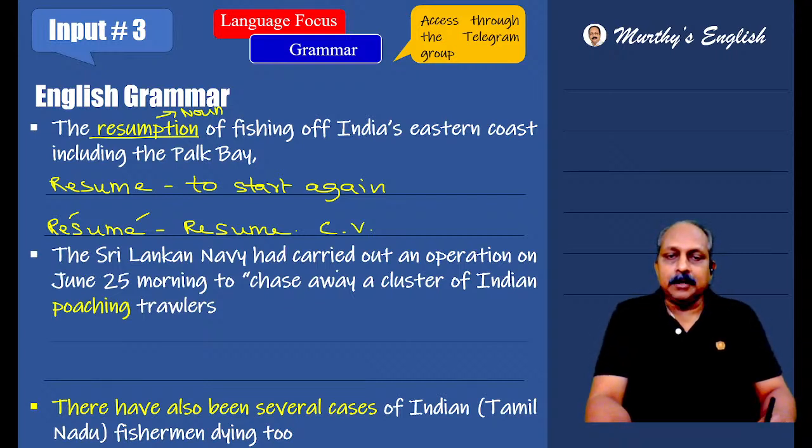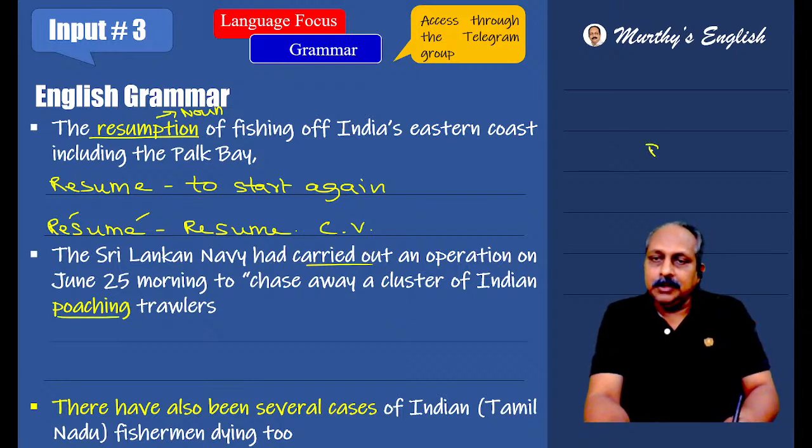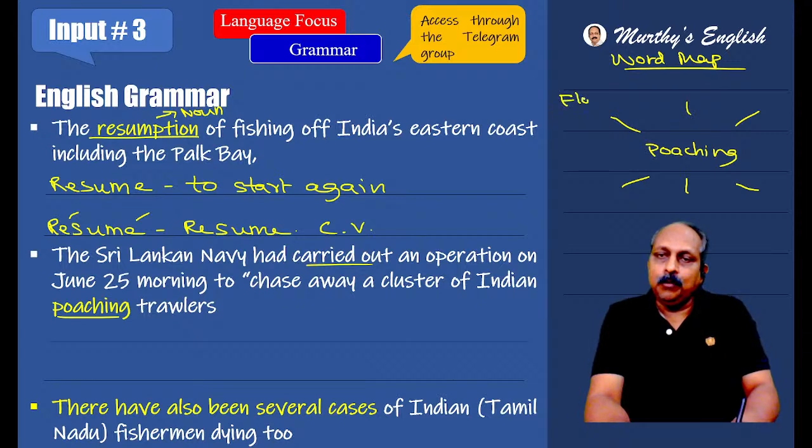The Sri Lankan Navy had carried out, means to execute, an operation on June 25th morning to chase away a cluster of Indian poaching trawlers. As I said, when you see the word poaching, you should create a mini word map. First, you have to write the word flora, plants of a region, fauna, animals of a region, and today endangered means threatened. If we don't do anything, then they become extinct.